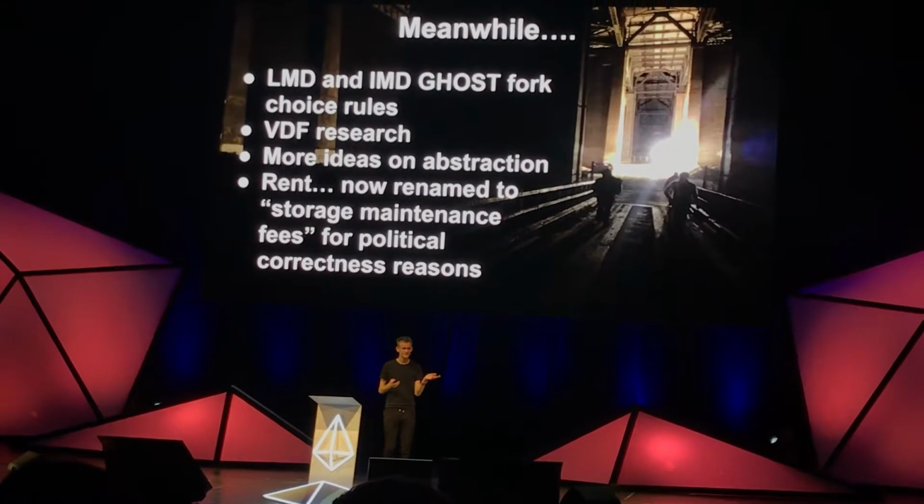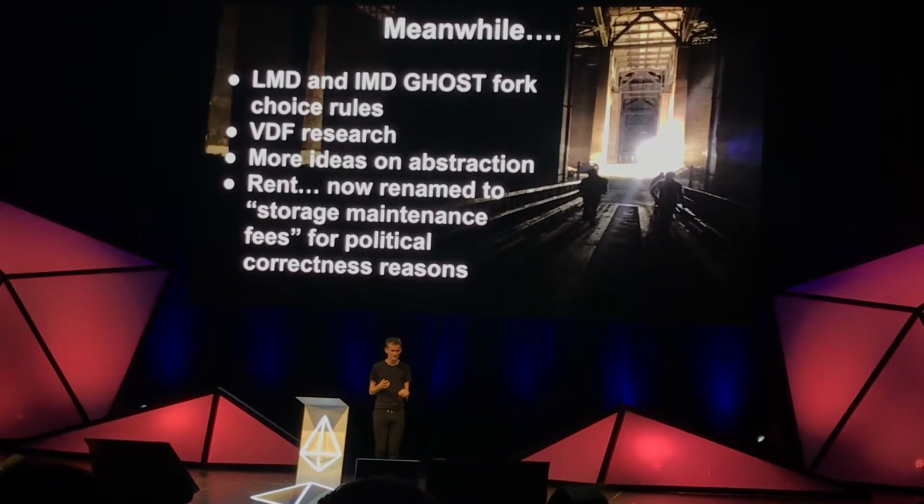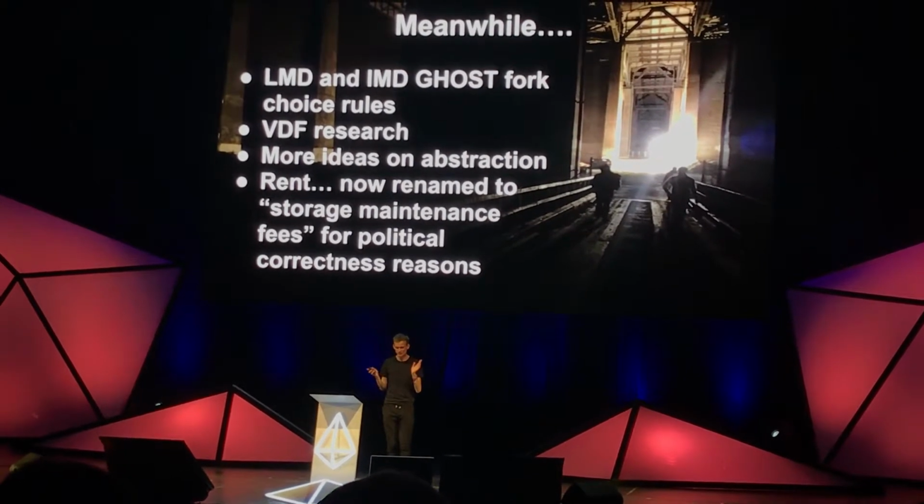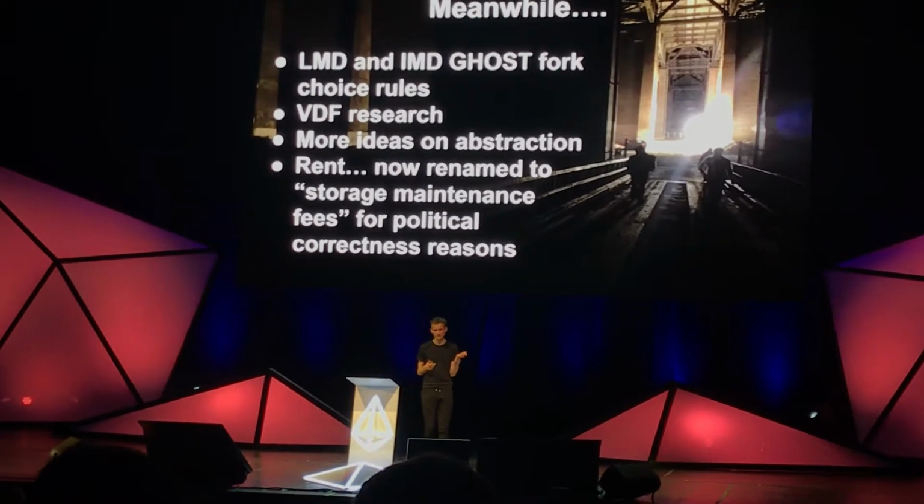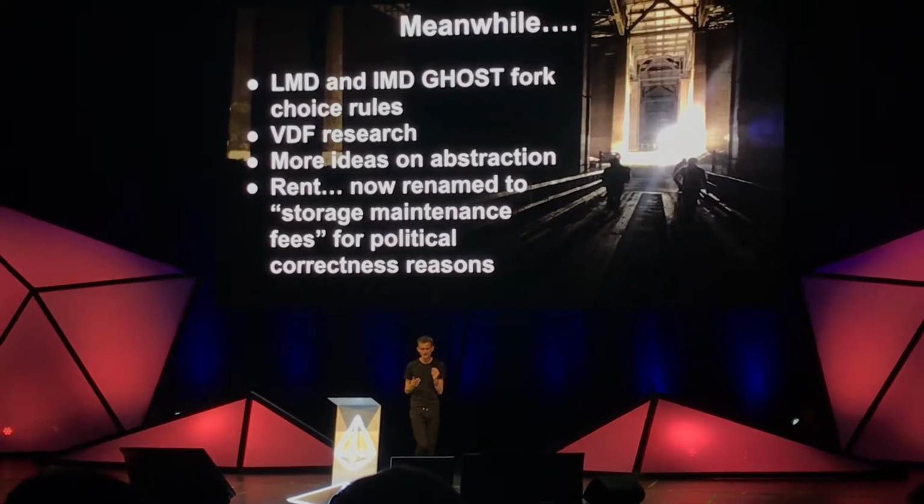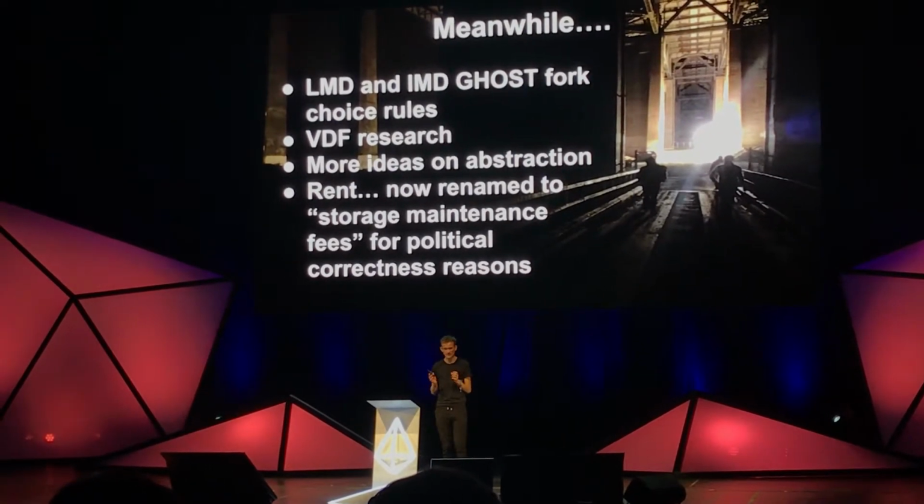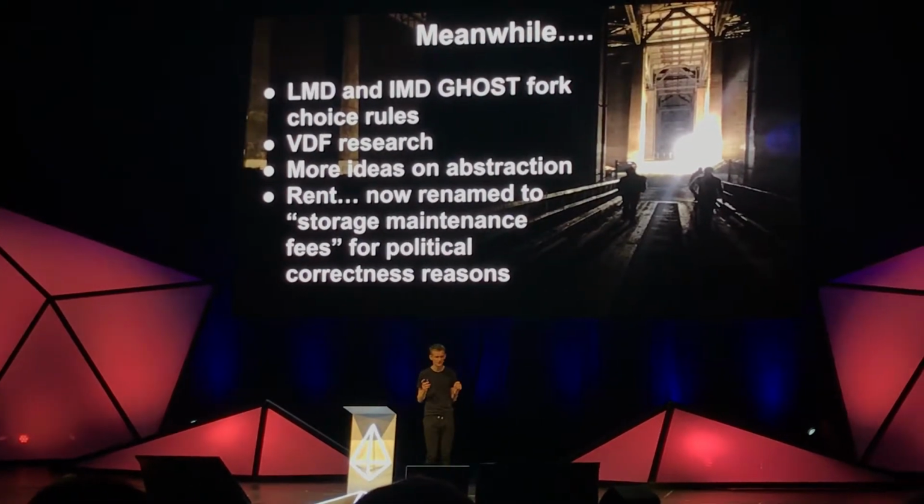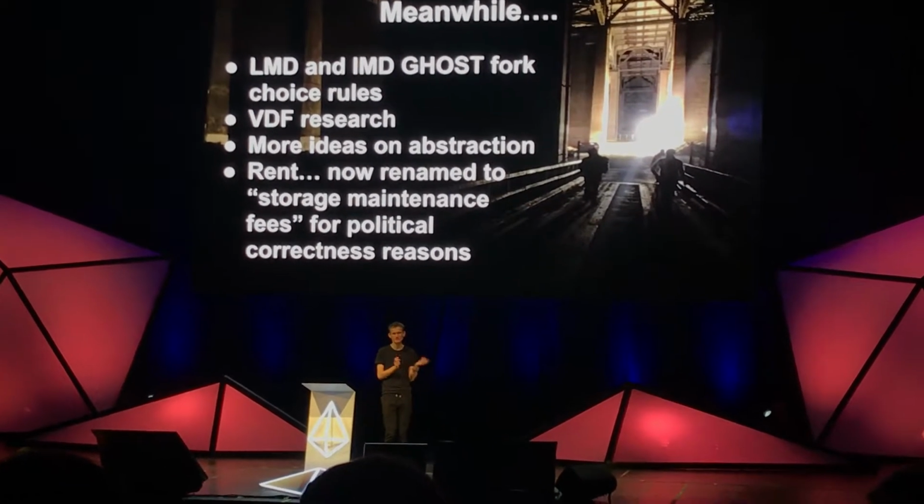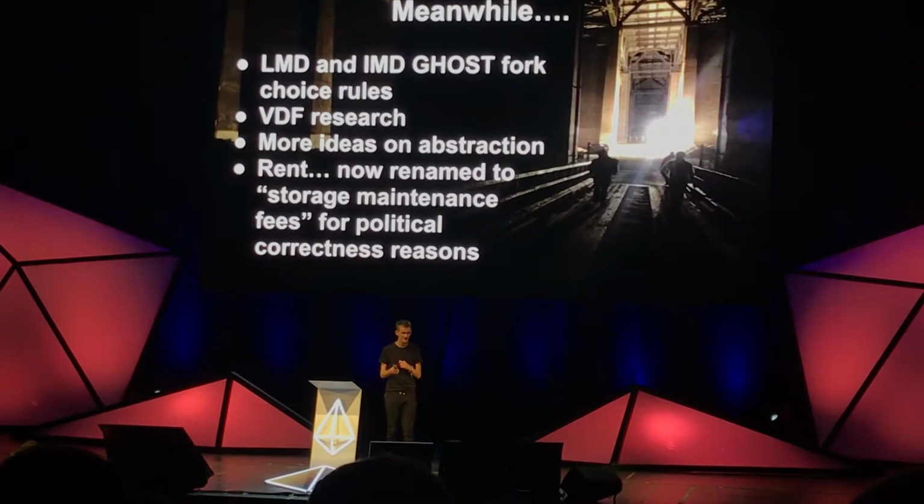So in the meantime, we spent a lot of time arguing about fork choice rules. We ended up getting closer and closer and deeper into realizing that fork choice rules based on GHOST, the greedy heaviest observed subtree algorithm that was originally intended for proof of work but repurposed by us for proof of stake, made a huge amount of sense.